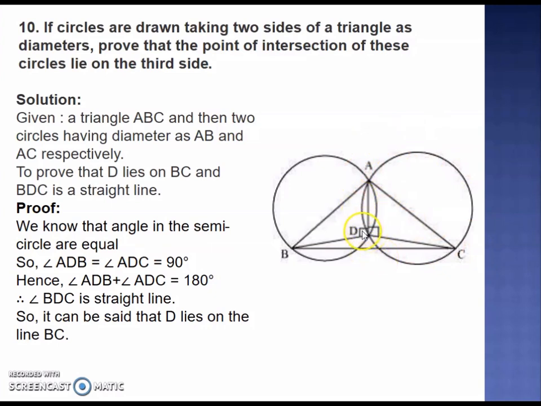Now this angle ADB is 90 degree because it is angle in the semicircle. Same way, this angle ADC, this is also 90 degree because this is also angle in the semicircle. So their sum is 180 degree, which means that this BDC is a straight line. So if BDC is a straight line, this point D will lie on this side BC.